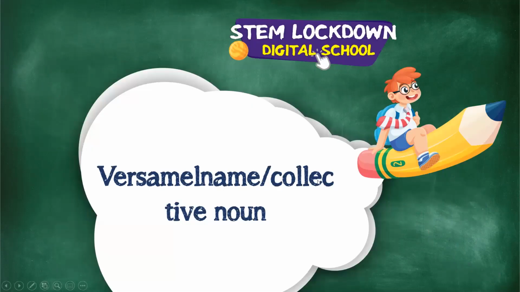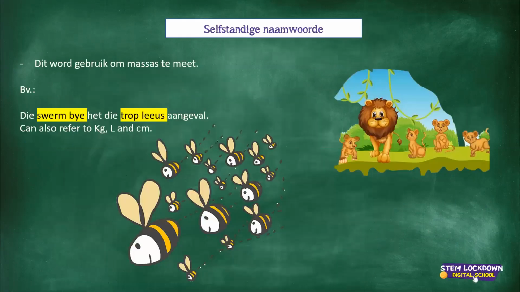In English, then collective nouns. And if you look at the pictures here, it's a bunch of lions and lots of bees. In Afrikaans, dit word gebruik om massas te meet, so masses of things.